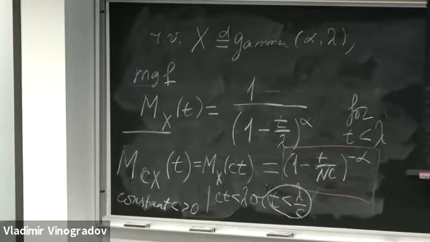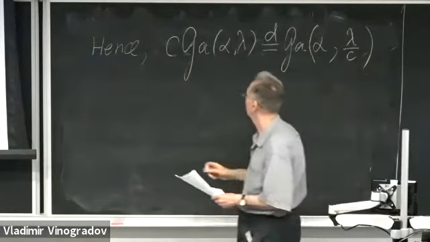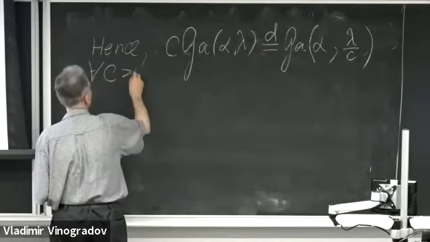Hence, by the uniqueness theorem, c times a gamma variable with parameters alpha and lambda is also a gamma variable with the same shape parameter alpha, and my new intensity parameter is now lambda over c. And this is true for any positive c.